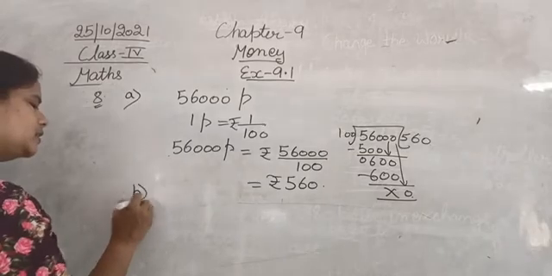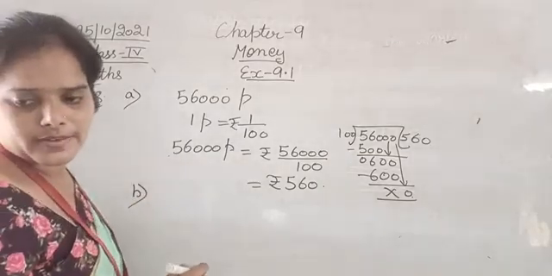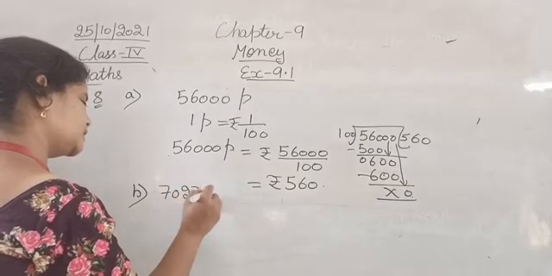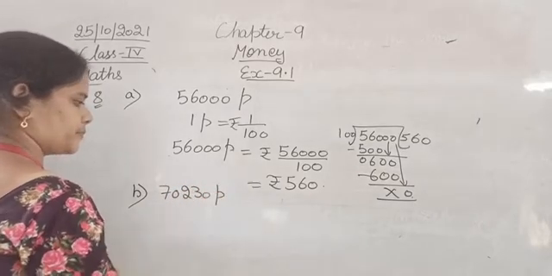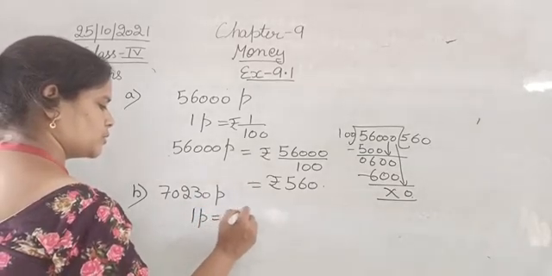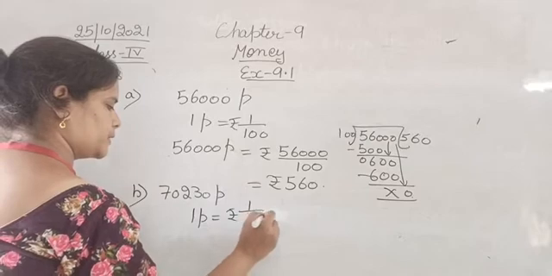Similarly, the B1, that is 70,230 paisa. Again, 1 paisa is equal to 1 upon 100 rupees.